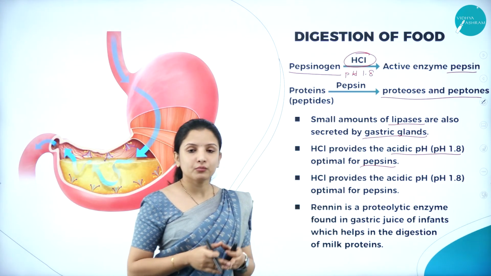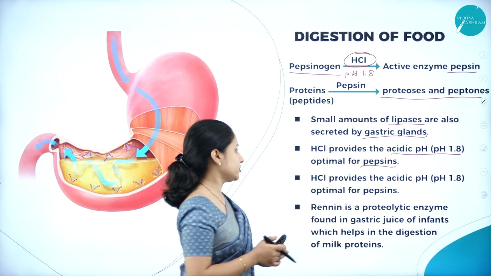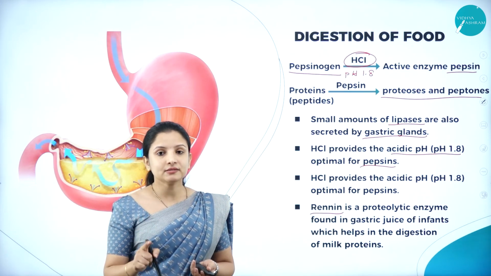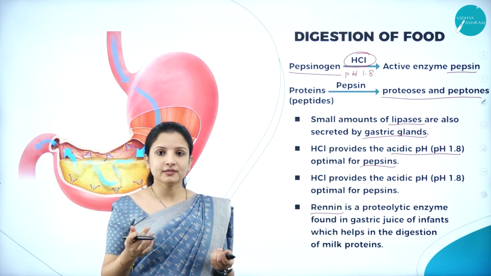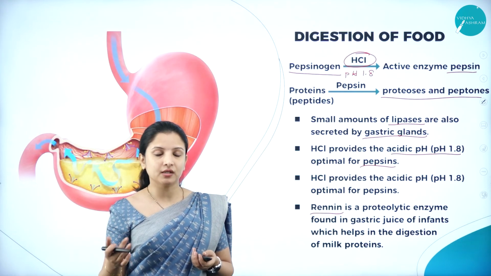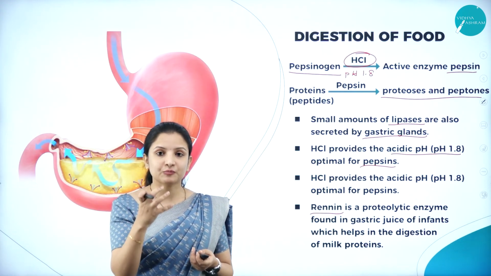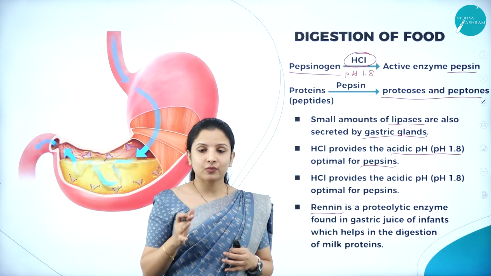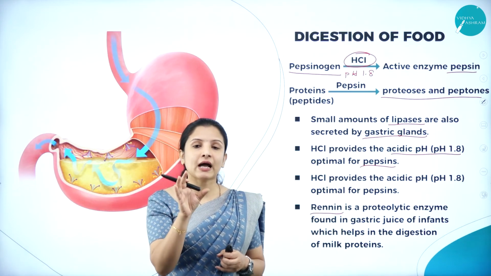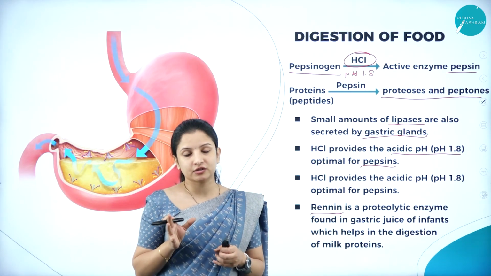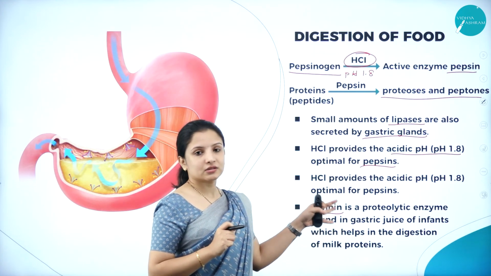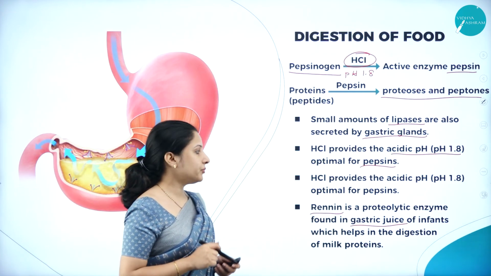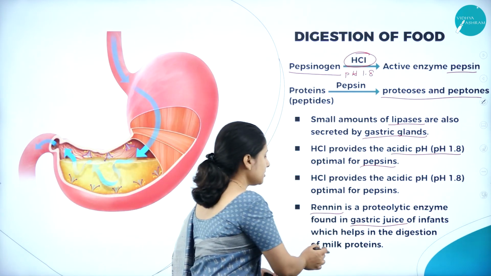And there is also one more important enzyme that is produced, which is called renin. Renin is usually not produced in adults. It is usually produced in babies who are still dependent on the mother's milk. Why? Because the mother's milk contains proteins which cannot be easily digested by pepsin. So in babies, a particular enzyme is produced in the stomach, which is called renin. This renin is a proteolytic enzyme found in the gastric juice of infants, and it helps in the digestion of the milk protein.